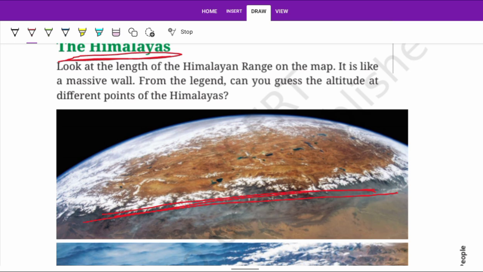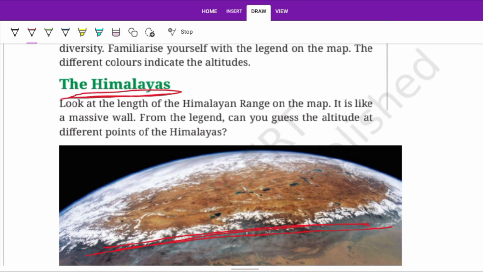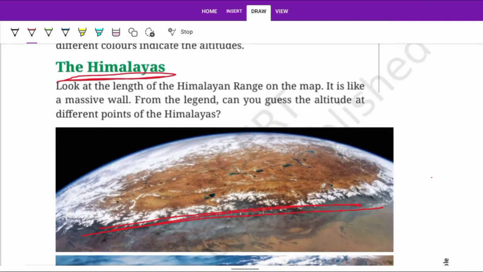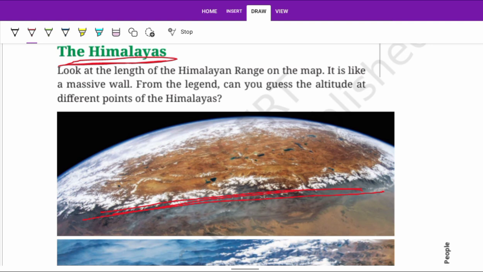In ancient times, it also protected from war. But with modern technology, China has helicopters and fighter jets. They can cross the mountain range. But in ancient times, crossing the Himalaya was a difficult task because of the rough conditions, the harsh weather, lack of oxygen and the height.